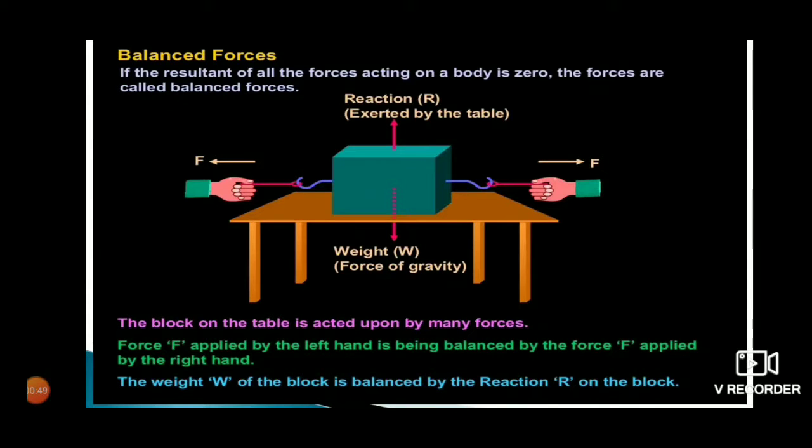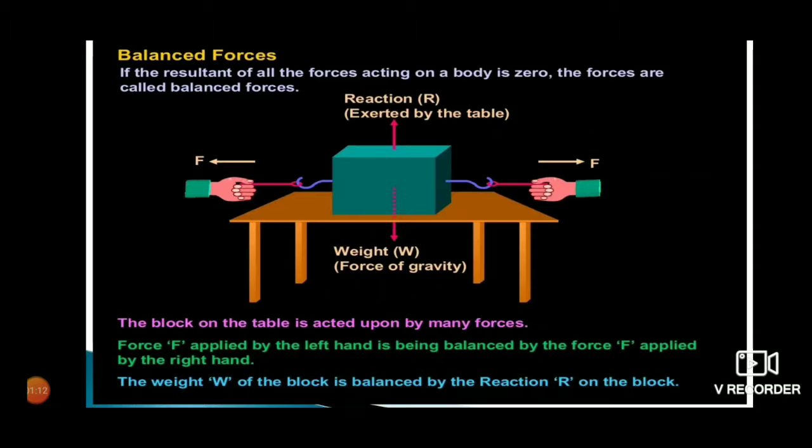Now, forces are of two types. First type is balanced force. The definition is, if the resultant of all the forces acting on a body is zero, the forces are called balanced forces. Here is an example.